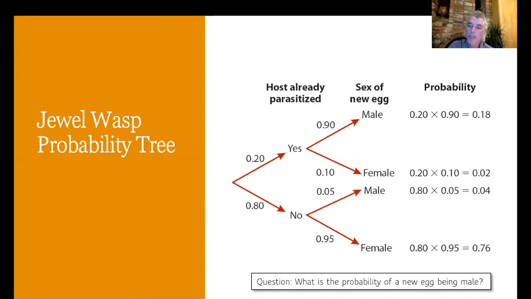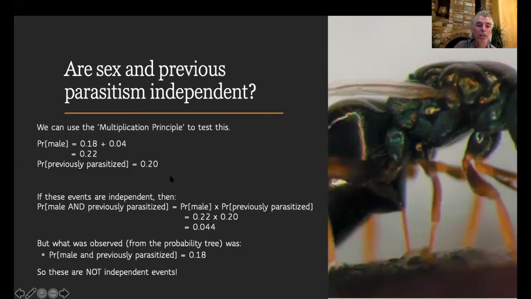So what if we were interested then in calculating what the probability was of a new egg being male? What we would need to do then is to sum together the probability of this outcome, a male being laid on a parasitized maggot, together with this outcome here, which is a male egg being laid on an unparasitized maggot. So we can take these two probabilities and add them together and say that overall, under this scenario, the probability of any egg being male, regardless of whether the host is parasitized or not, is 0.22.